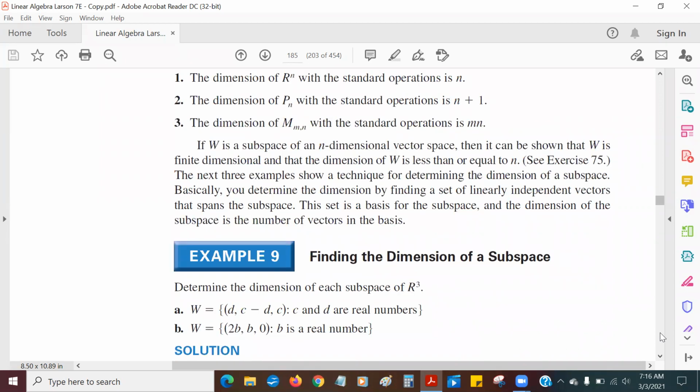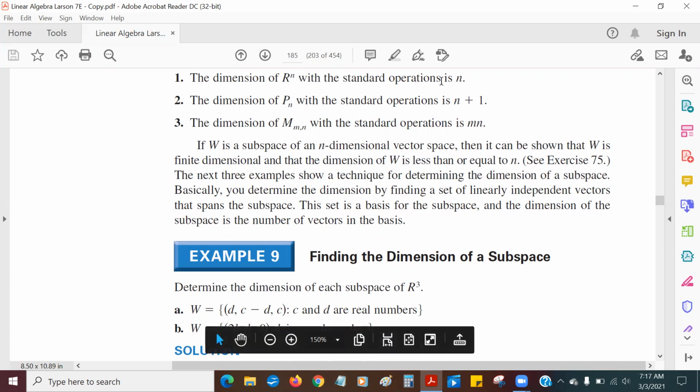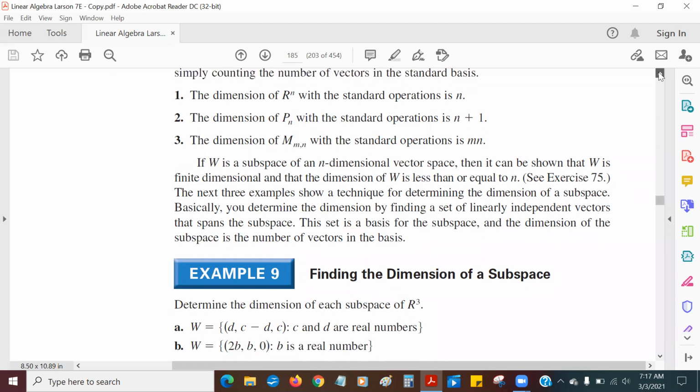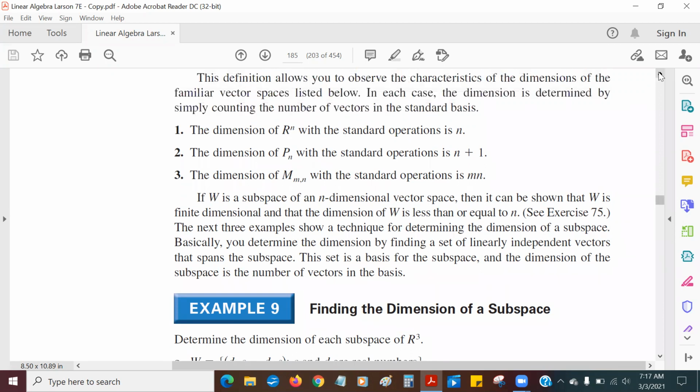And that's exactly what we have here, meaning the dimension of Rn is n. According to this new definition, the dimension of Pn, the polynomials of degree n or less, with the standard operations is going to be n plus 1. Again, this is something we've seen.